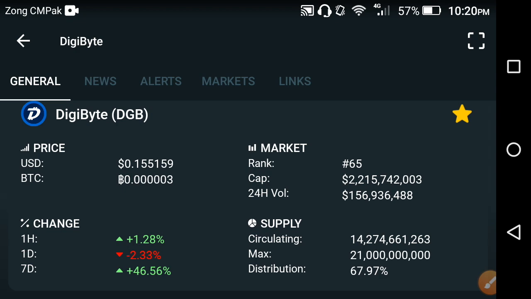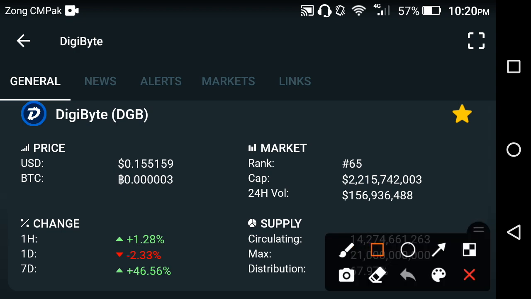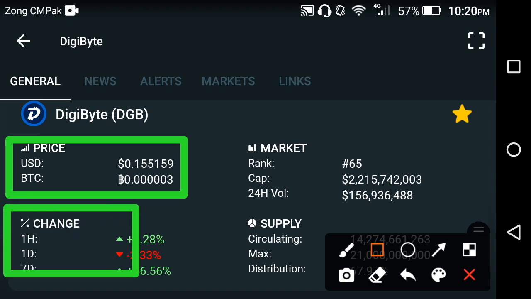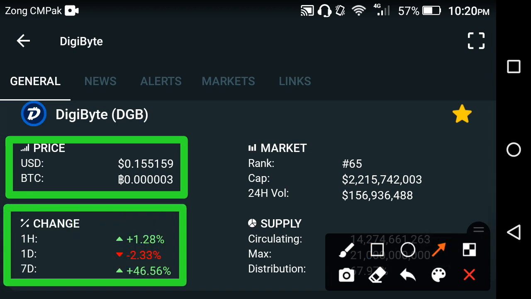If we talk about the current price of Digibyte, the live price at this time is 0.155159 USD. And if we talk about the changes in Digibyte, the last 1 hour change is positive, the last 1 day change is negative, and the last 1 week change is positive. That means only the last 1 day price change is negative.